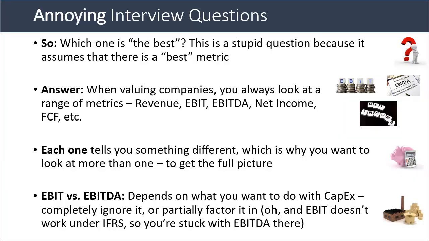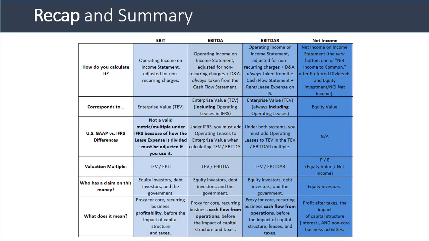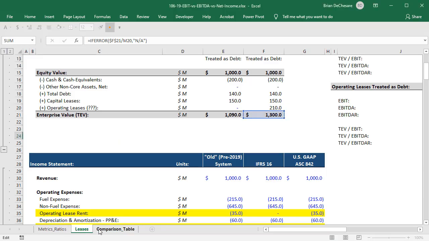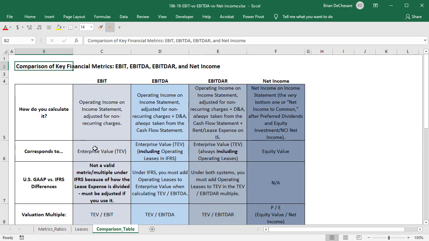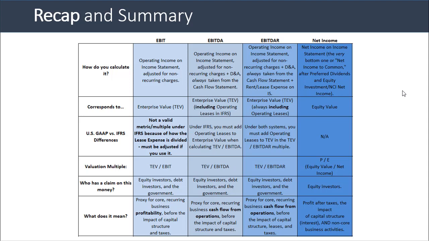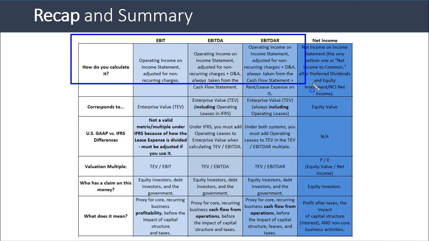We're at the end, so let's do a recap and summary. In this case, I actually have a comparison table in Excel, which again, I've linked to below this video, which you can look at. But to look at the pasted in version here, we went over the calculation differences.